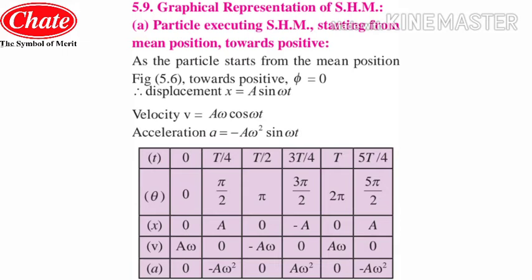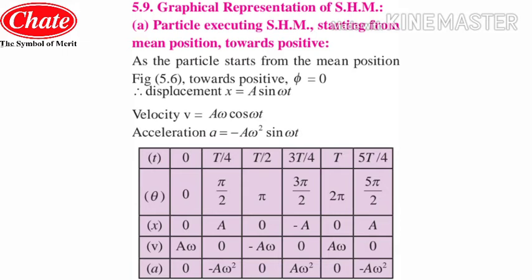The displacement x is a sine omega t, for the velocity it is a omega cos omega t, and for the acceleration it is minus a omega square sine omega t. The equation for the displacement is x equals a sine omega t, and if we differentiate the displacement, we get the velocity, where a sine omega t is converted into a omega cos omega t.